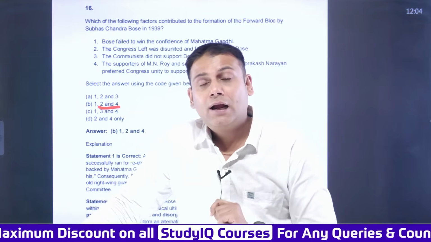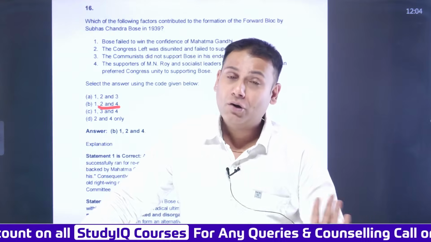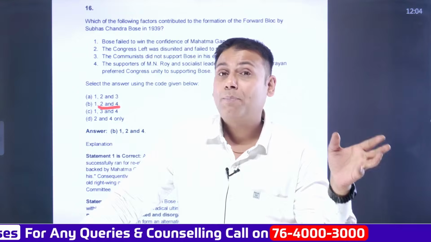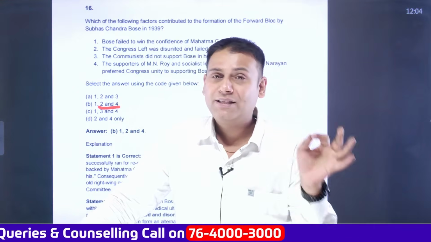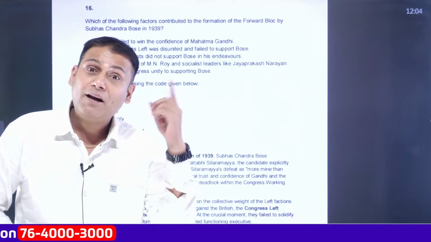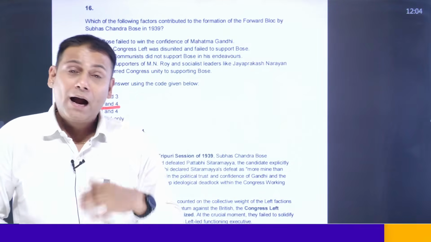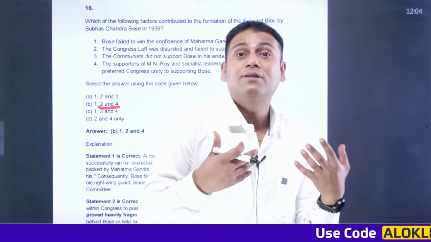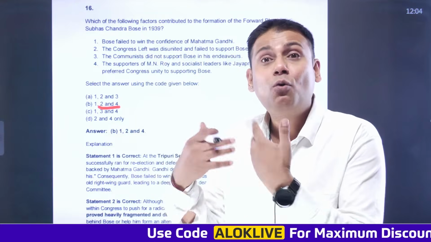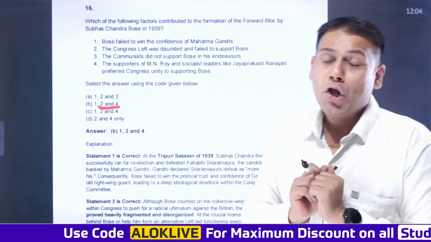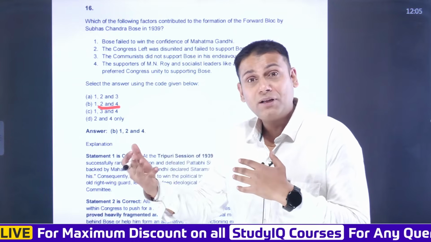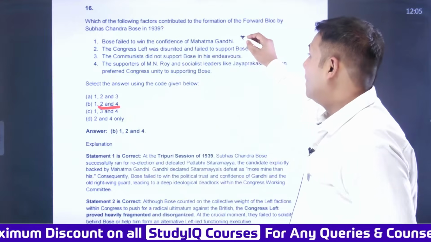Apart from this, at the 1939 Tripuri session of Indian National Congress, Subhash Chandra Bose ji was one of the candidates and his opponent candidate was Pattabhi Sitaramayya. And Pattabhi Sitaramayya was being backed by M.K. Gandhi and he was being defeated by Subhash Chandra Bose. And in fact, M.K. Gandhi had himself said the defeat of Pattabhi is more than my defeat. So from here onwards, we can see the ideological differences between Subhash Chandra Bose and M.K. Gandhi. So first statement is correct.